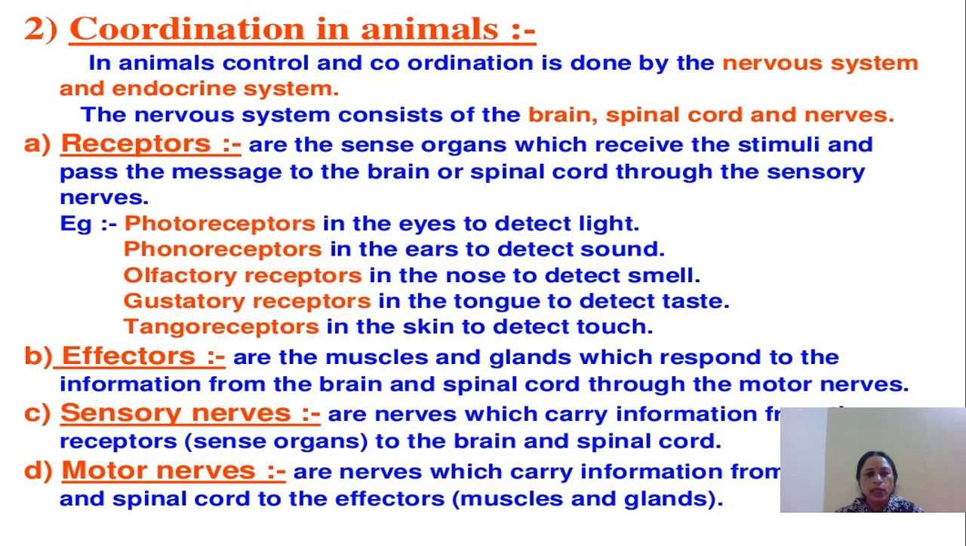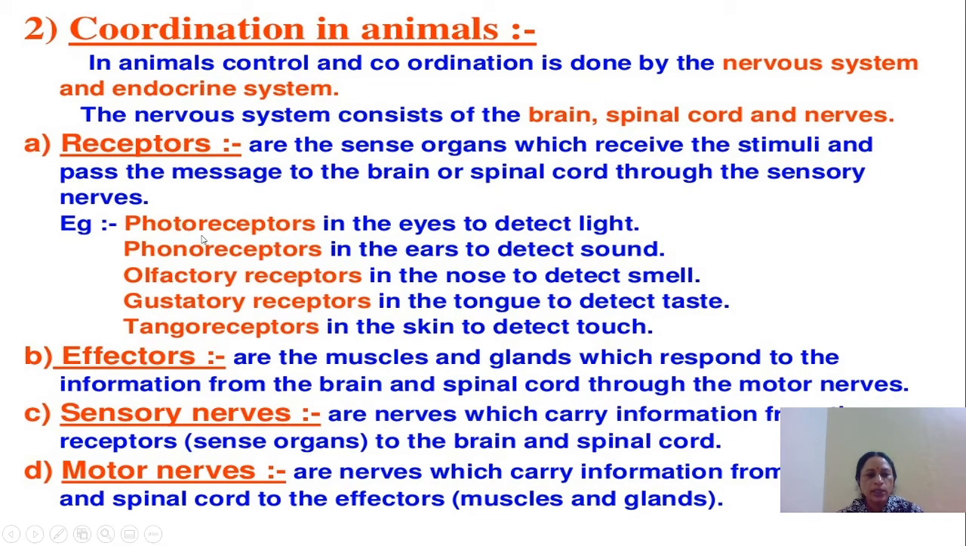Now coordination in animals. In animals, control and coordination is done by the nervous system and the endocrine system. The nervous system consists of brain, spinal cord, and the nerves. Now receptors are actually the sense organs. We are having the 5 sense organs which receive the stimuli and pass the messages to the brain or spinal cord through the sensory nerves.